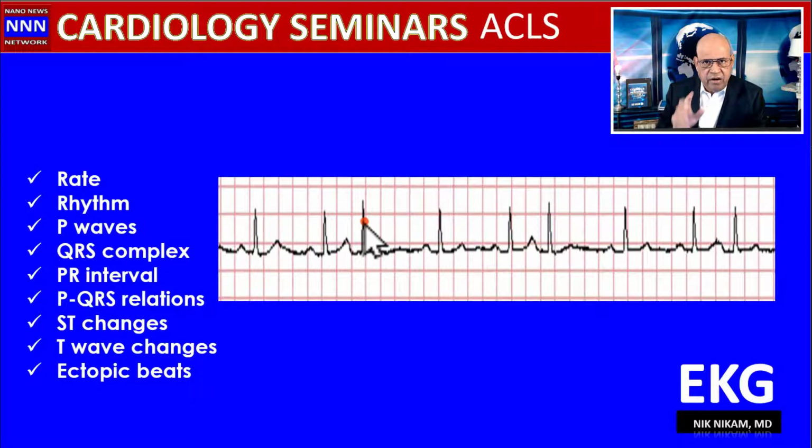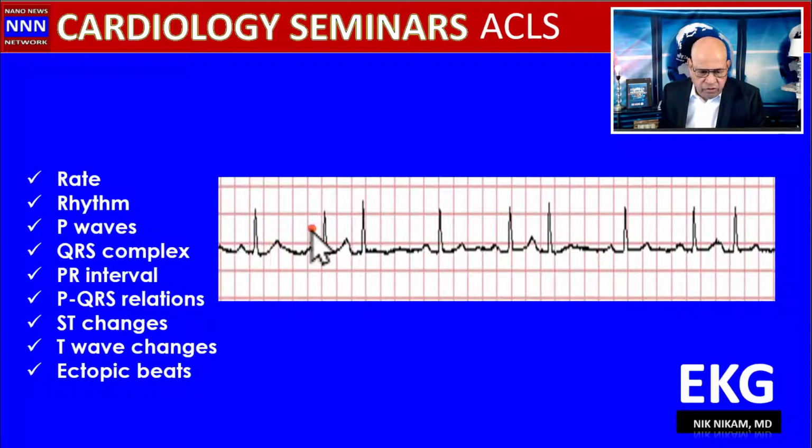Anything that is coming in early, you need to think about premature atrial beats, premature ventricular beats, or premature junctional beats. You can have bundle of His beats too. But for practical purposes, whenever something comes before a regular cycle, think about premature beats. Is this a ventricular premature beat? No, the QRS complex is narrow, so it looks very similar to the QRS complex before.